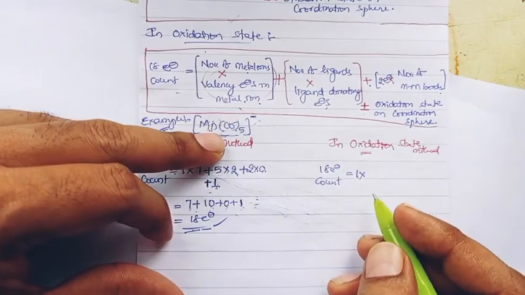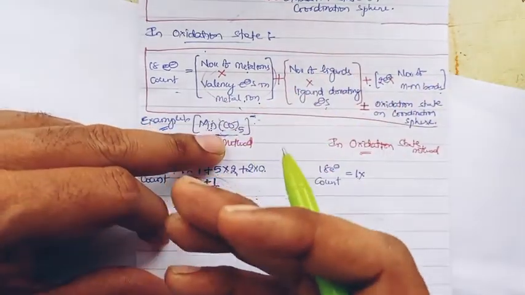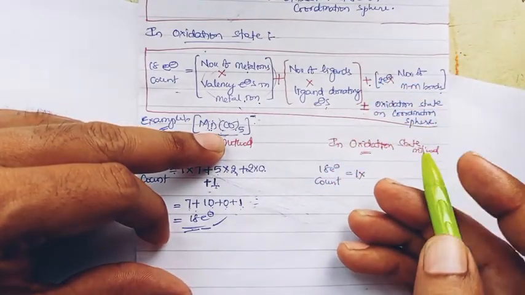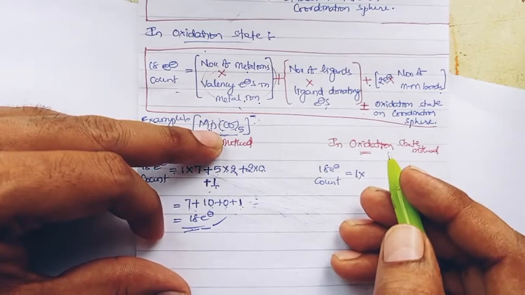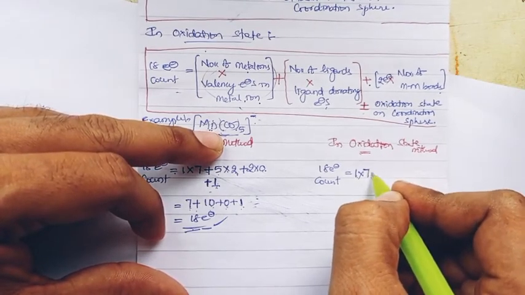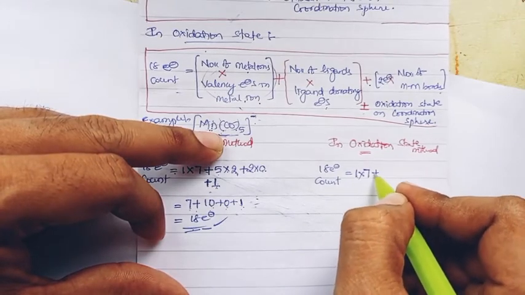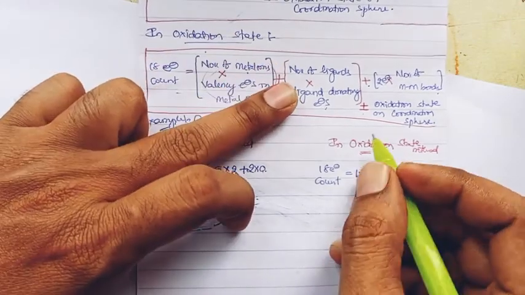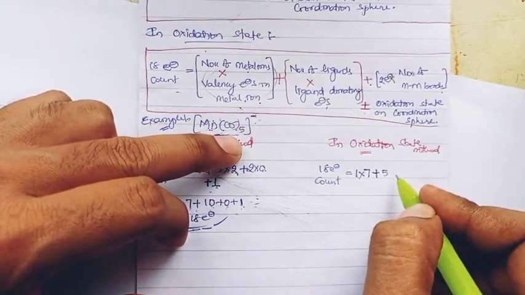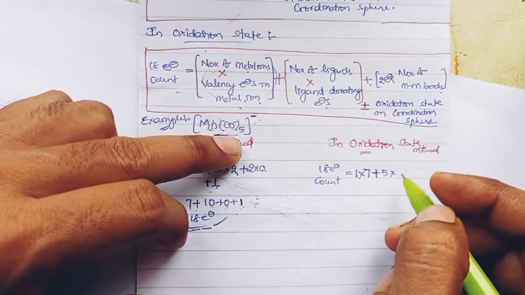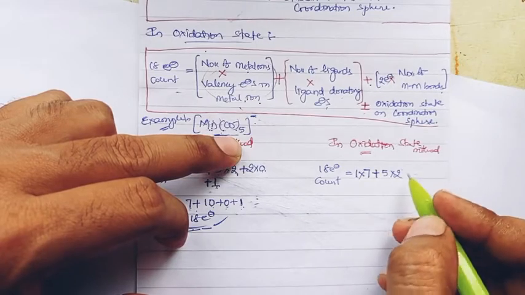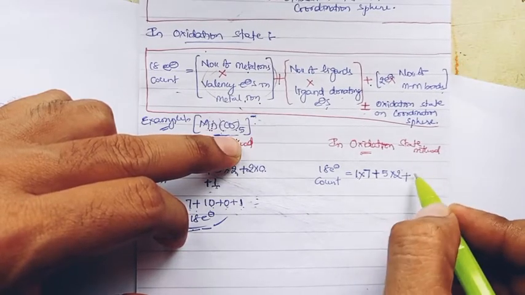So when manganese is zero in oxidation state, nothing but it has an equal number of electrons as the neutral simple metal. So manganese is 3d5 4s2, in total 7 valence electrons it consists. So we consider 1 into 7 plus the number of ligands. The number of ligands in this particular complex is 5 carbonyl, 5 we have considered, into ligand donating electrons. The carbonyl donates 2 electrons, so 5 into 2 plus 2 into